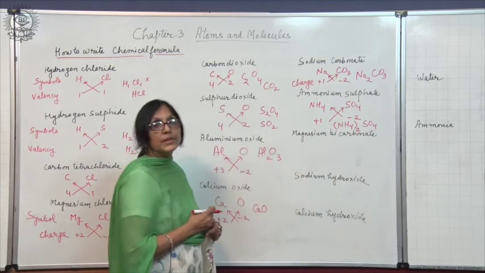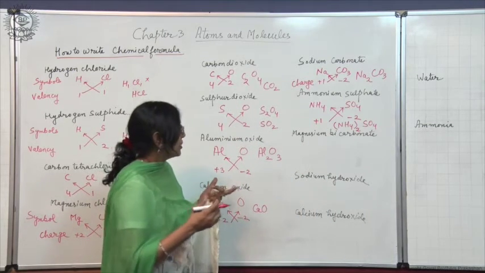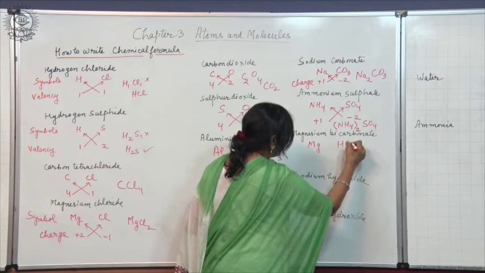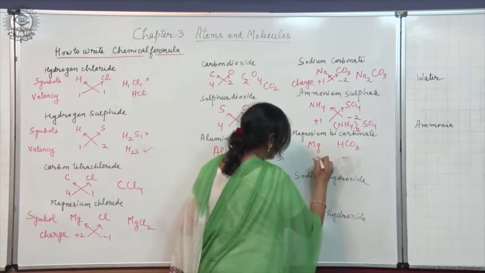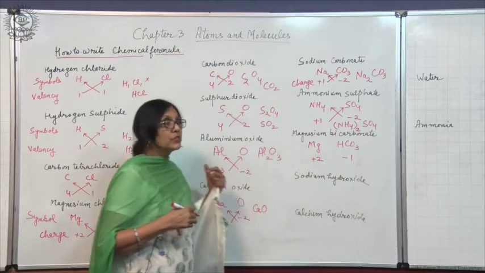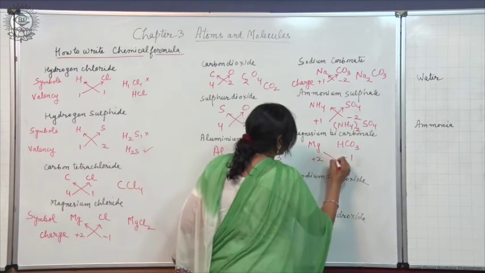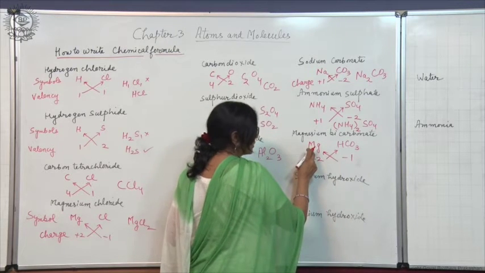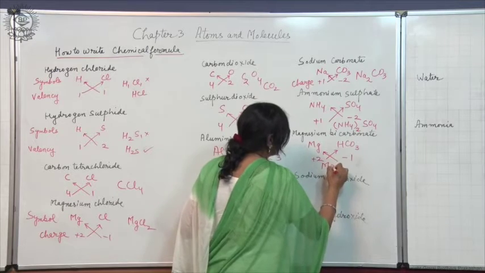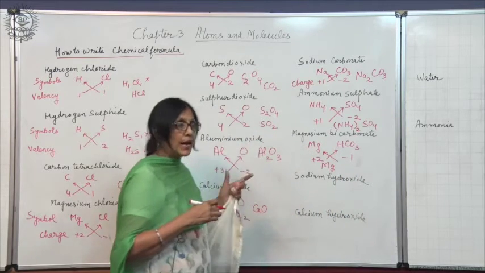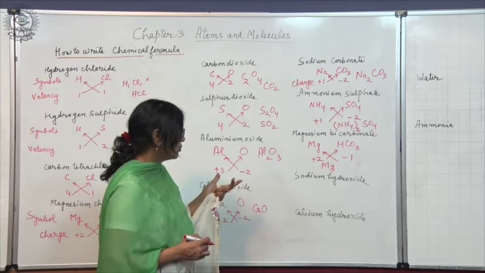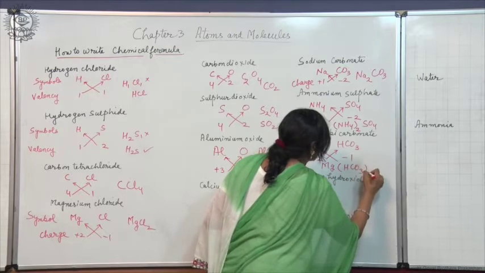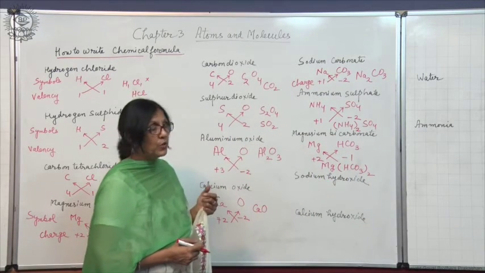Another ionic compound having a polyatomic ion is magnesium bicarbonate. So, first write the symbols and the charges, +2 and -1. Crisscross the charges. What do you get? 1 here. So, 1 you need not write for Mg, but here behind the HCO3 bicarbonate ion you have to use a subscript. So, it has to be written in a bracket. So, the formula will be Mg(HCO3) whole twice.